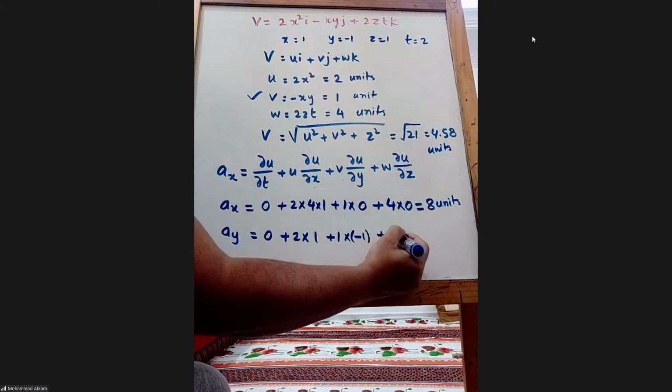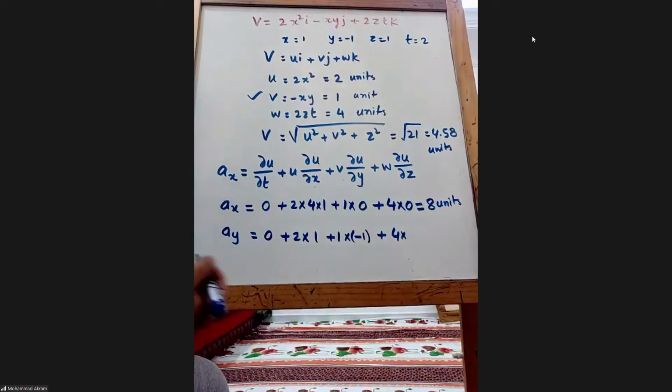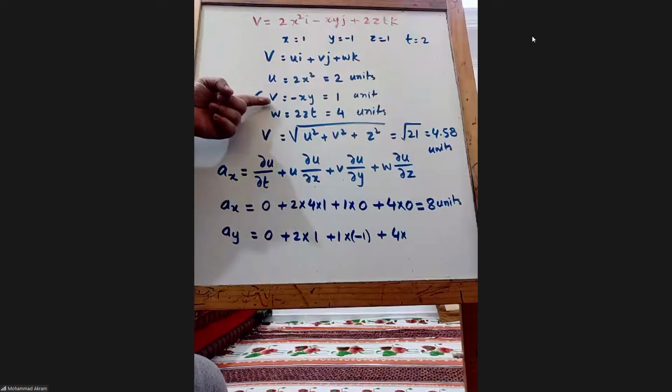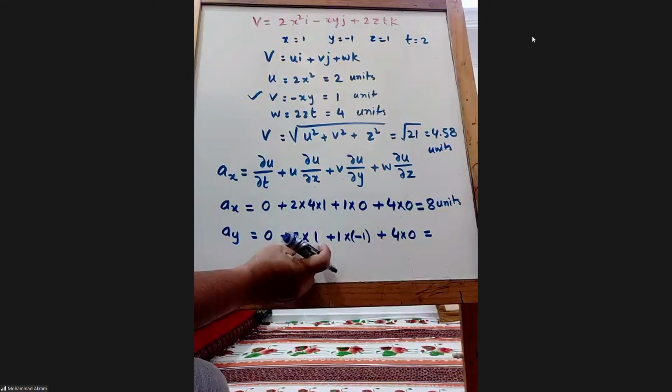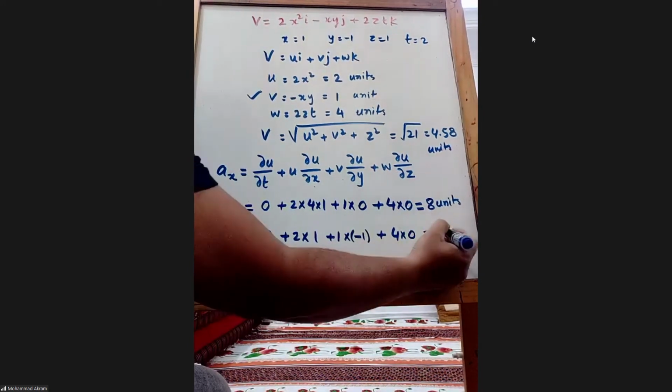plus 4 into. Do we have any z term here? No. It will be 0. So this is 2, 1 into minus 1 is minus 1. 2 minus 1 is 1.